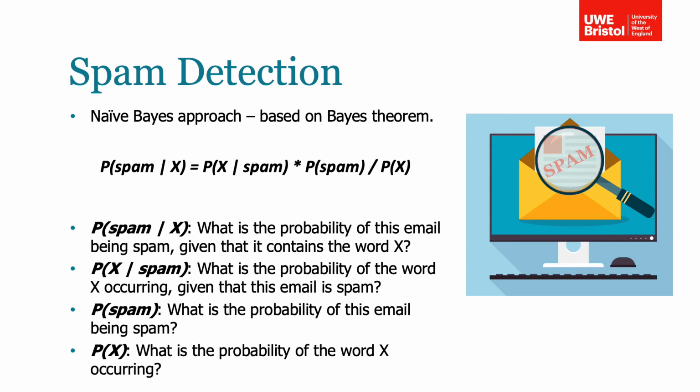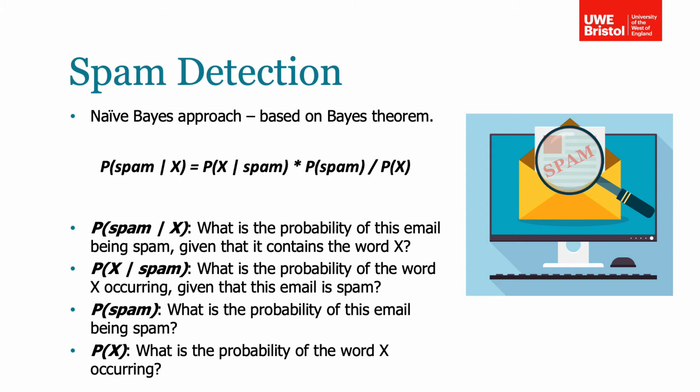Many systems use an approach known as naive Bayes, based on Bayes' theorem. The probability of spam given x equals the probability of x given spam times the probability of spam divided by the probability of x. This equation denotes conditional probabilities and can essentially be described as the following.